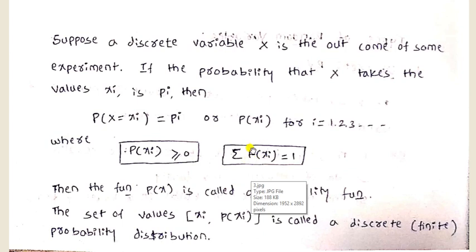So the sum of all the possible results is always equal to 1, and this p of xi value is always greater than or equal to 0. Then the function p of x is called the probability function, and the set of values xi, p of xi is called the discrete probability distribution.